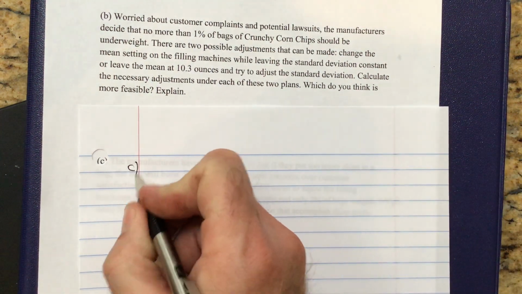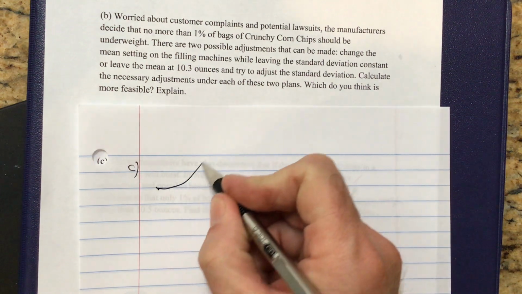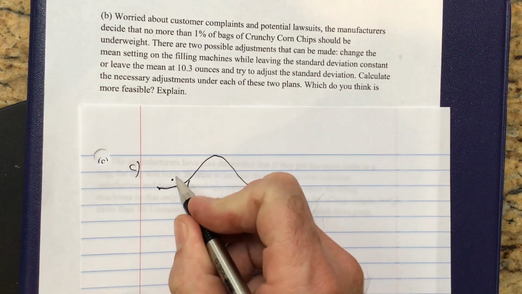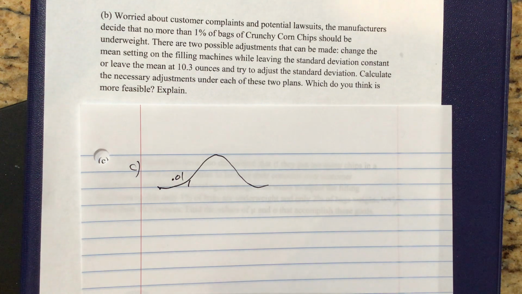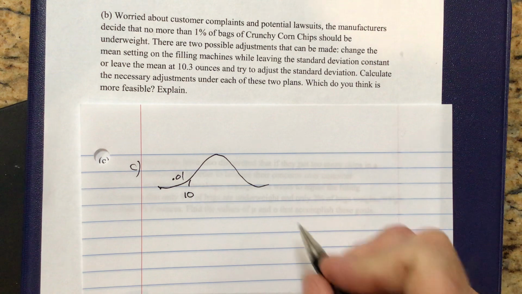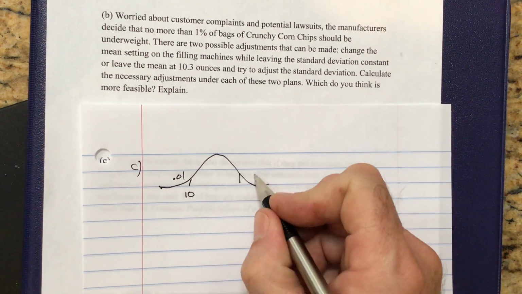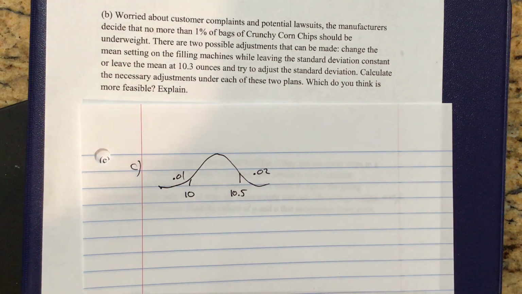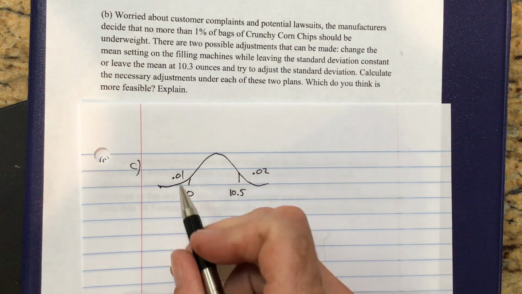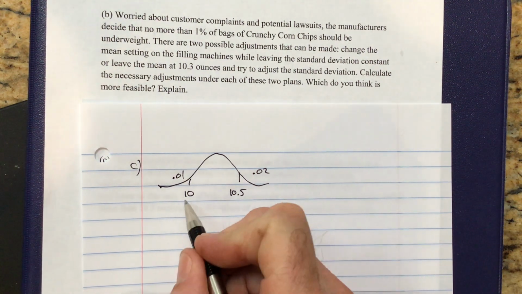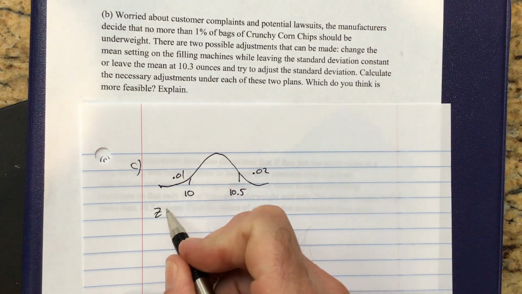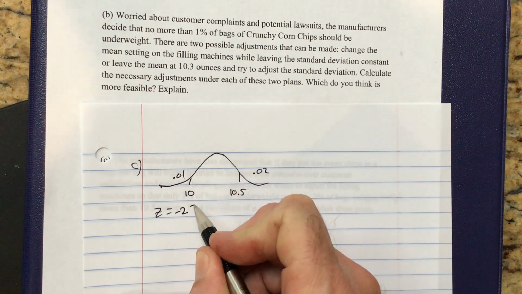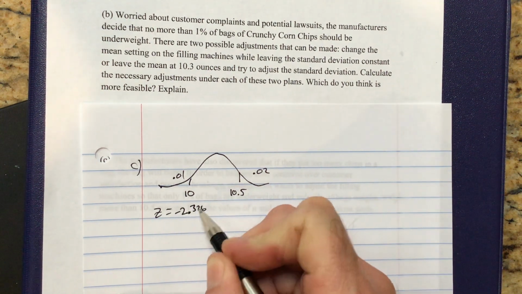Okay, so I'll start with, again, a little drawing. So we want that 1% on the left, and that's going to be our cutoff for being underweight. And then we're okay with 2% above 10.5 ounces. Okay, and we need to figure this out. Well, we know the 1%, it's normal distribution, right? So we already know that z-score right there is going to be negative 2.326.